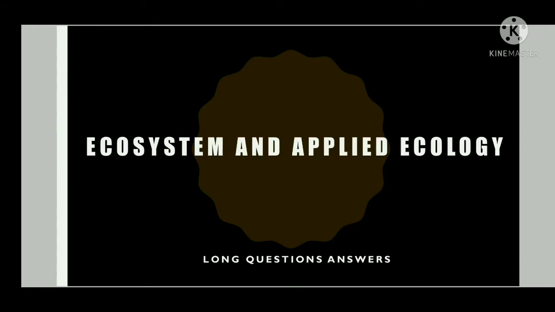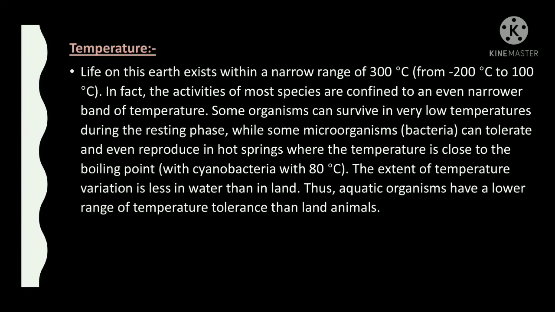Hello friends, in this video we are going to discuss the physical factor temperature that influences plants and animals' life. Temperature. Life on this earth exists within a narrow range of 300 degrees Celsius, from minus 200 degrees Celsius to 100 degrees Celsius. In fact, the activities of most species are confined to an even narrower band of temperature.